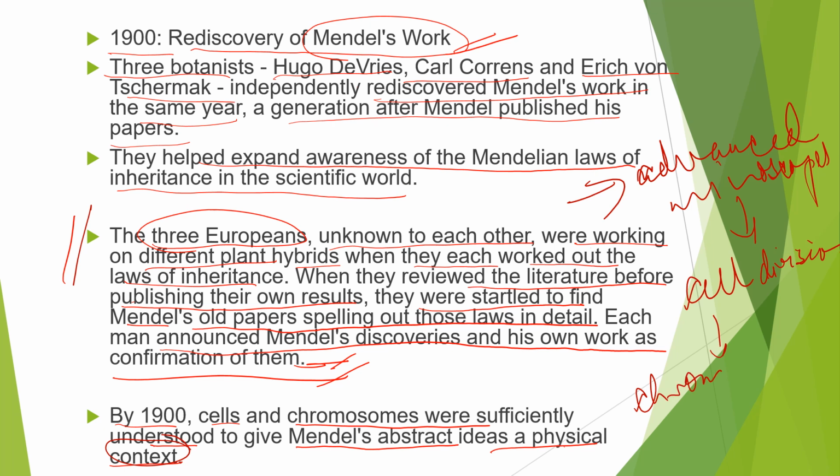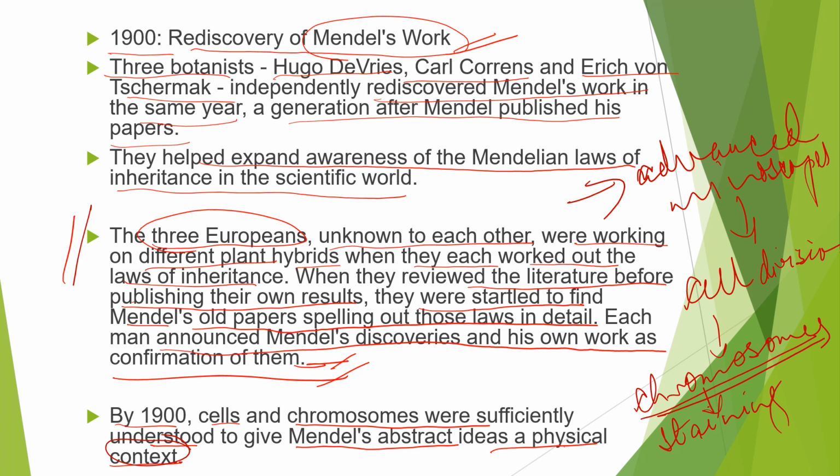All this was discovered during this time, and they were visualized by staining. Chromosomes used to take the stain, and the full process was visible under the microscope.